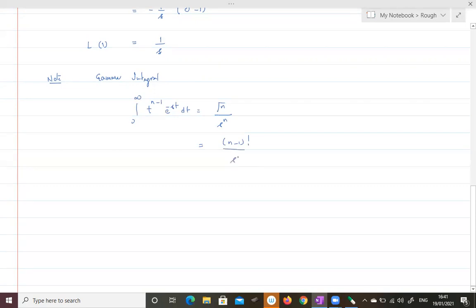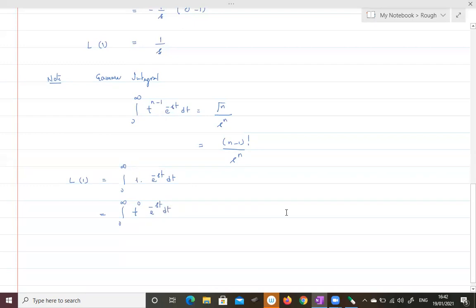So based on this gamma integral, the Laplace transformation of 1, by definition, is integral 0 to infinity f of t, where f of t is 1, into e power minus st dt. It is written as integral 0 to infinity, that 1 is written as t power 0, into e power minus st dt.